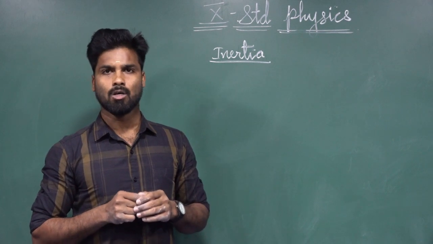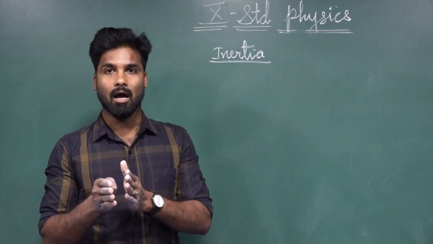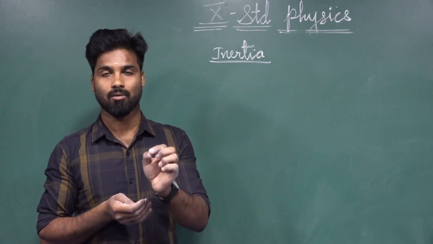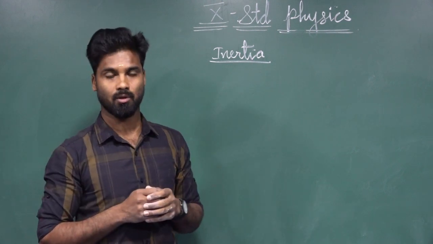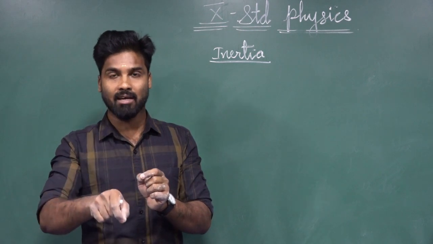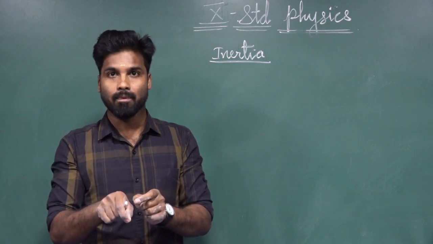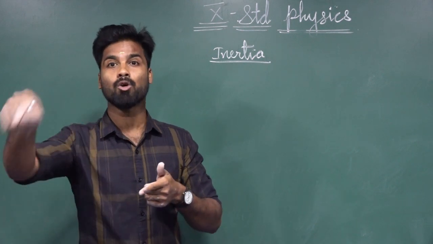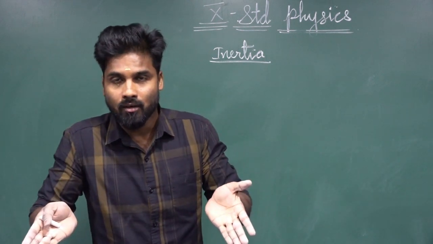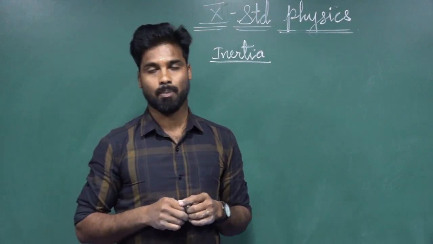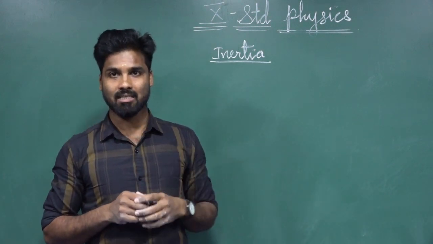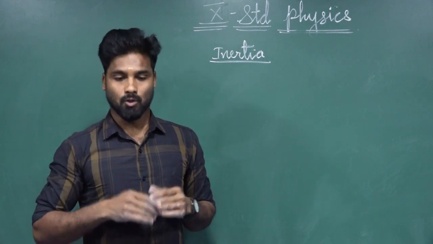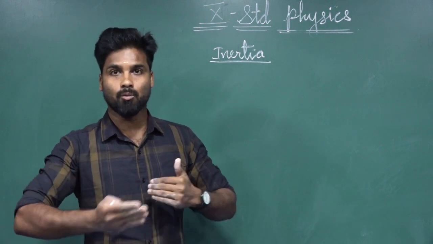inertia. So inertia is nothing but, before the driver applies the brake, the bus was in the motion state. When the driver applies the brake, what's happening? Our body continues to be in the same state of motion. So that's why our body leans in the forward direction. When the bus is in the rest state and we are staying in it, suddenly it starts to move from rest state to motion state.